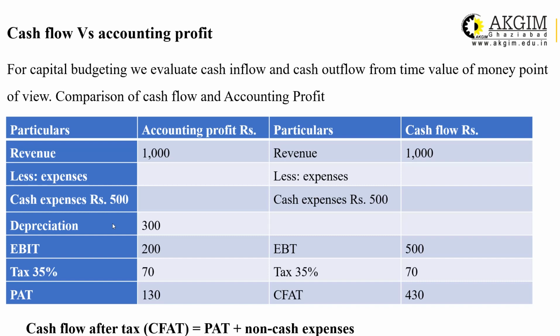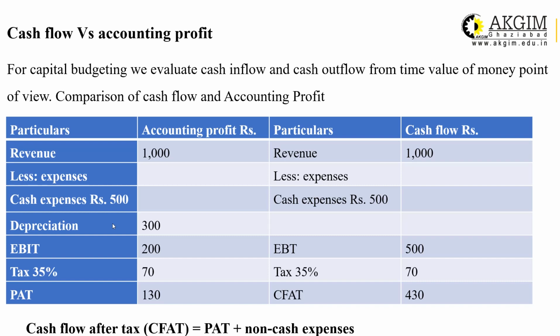For the purpose of calculation of cash flow, we will not calculate tax on EBT, but the tax will be calculated on EBIT, earning before interest and tax, after depreciation, because depreciation is a deductible expenditure in tax calculation. So tax will be calculated on the basis of accounting profit, but it will be reduced from the cash flow because tax is paid in cash. So tax 70 rupees paid, and then your cash flow after tax is 430. 500 minus 70, 430 rupees will be your cash generated from the business activity.